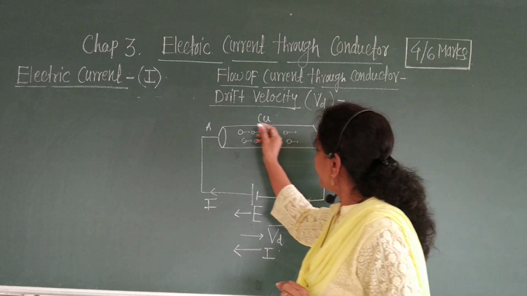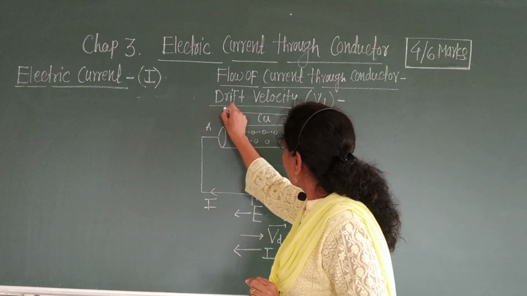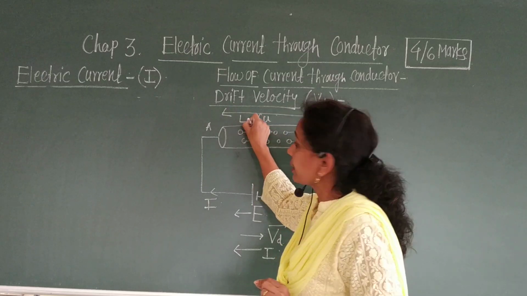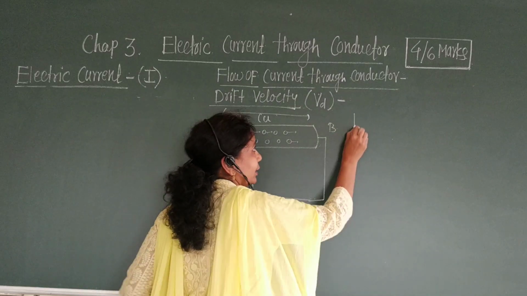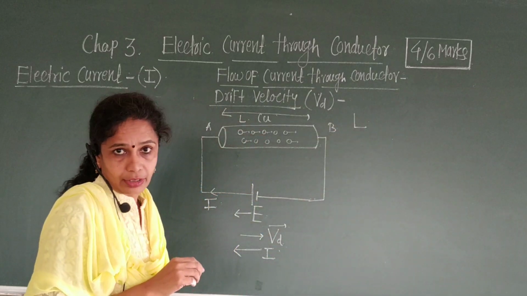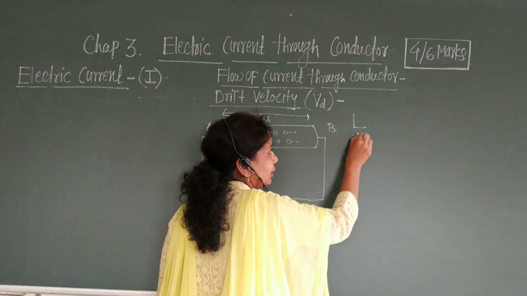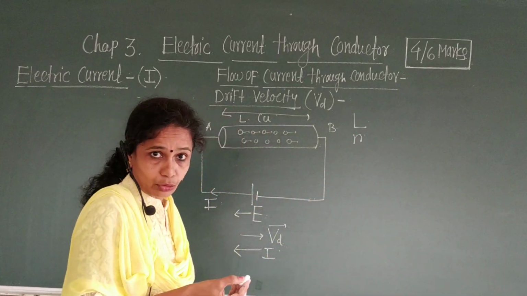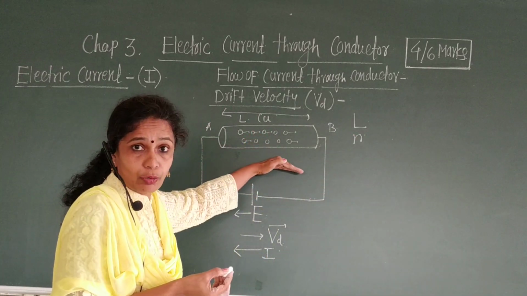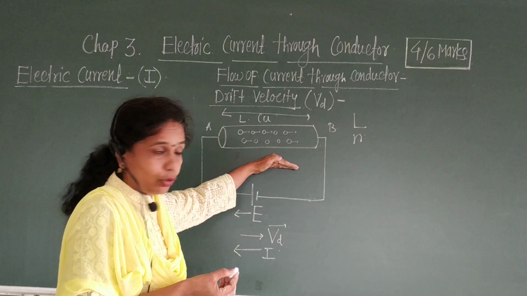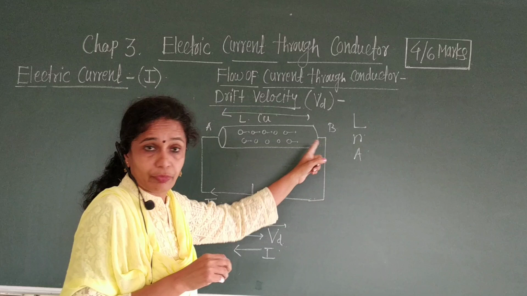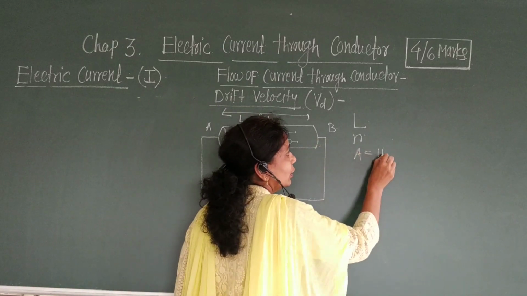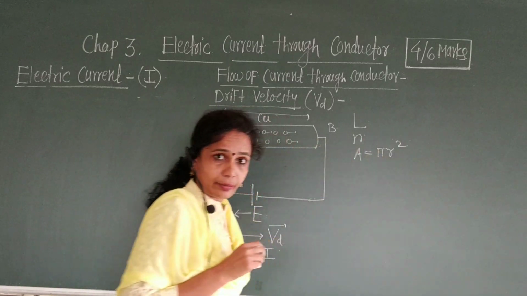Okay, we consider that the length of this conducting wire is capital L. Okay, then L is the length of conducting wire, N is the number of electrons per unit volume of the wire. Okay, what is A? A is the area of cross section of the wire and which is equal to pi r square.